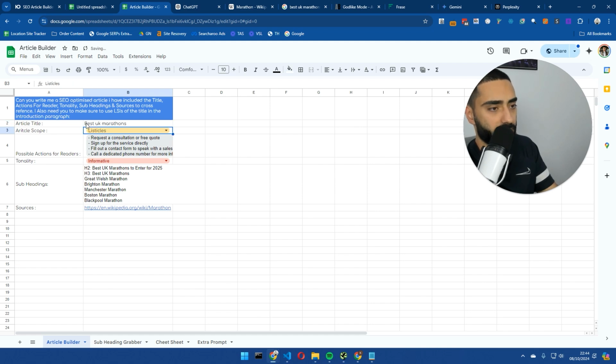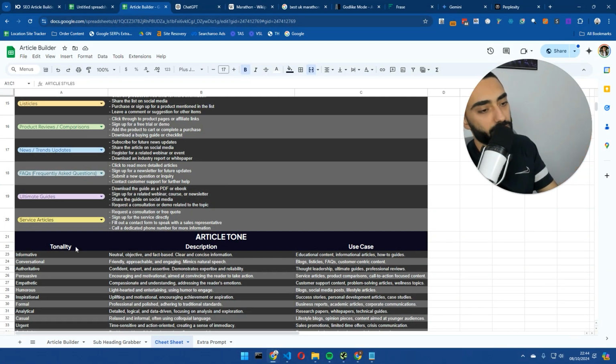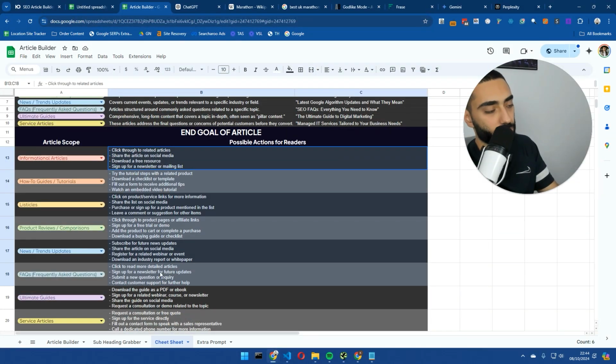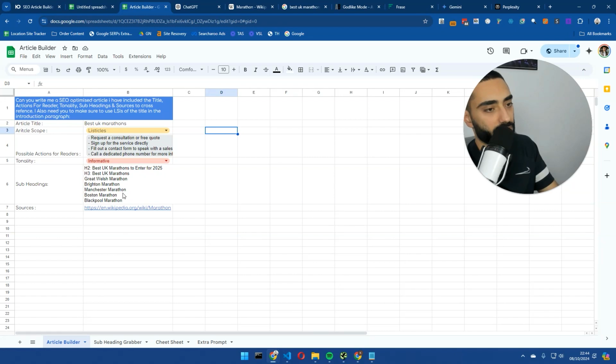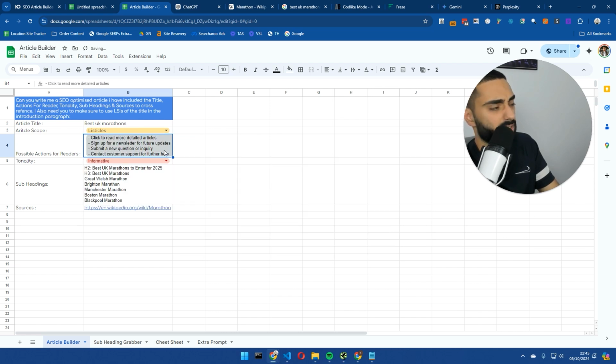By the way, if you ever get stuck with any of these settings, there is a cheat sheet of what the meanings are. For example, if it's an informative article, the use case for it, the description for it, everything's in here. The scope of the article, the calls to action for the readers, and so on. So for this, let's see, click through to product pages. Nope, we want to click to read more detailed articles. Yeah, so this is more of an informative article. We're not really selling anything.